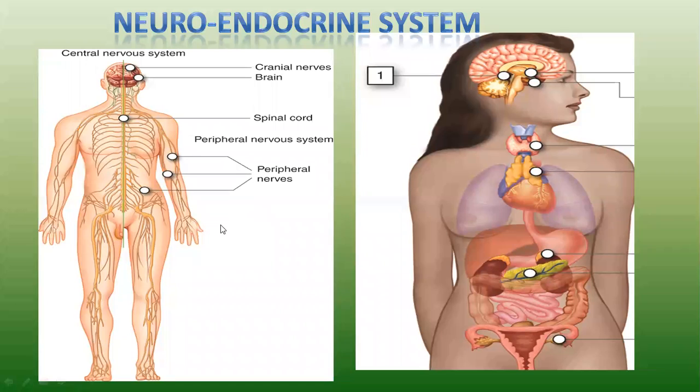The neural system and the endocrine system jointly coordinate and integrate all the activities of the organs so that they function in a synchronized fashion. Both systems together are called the neuroendocrine system. Clear?